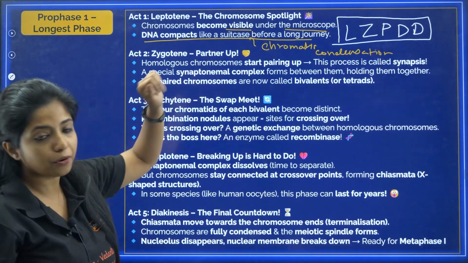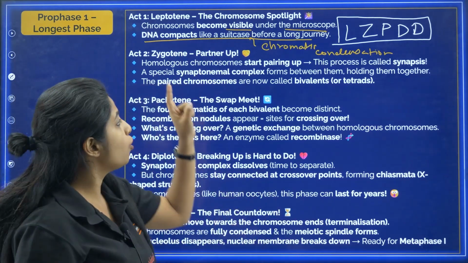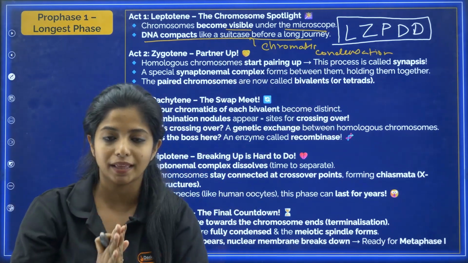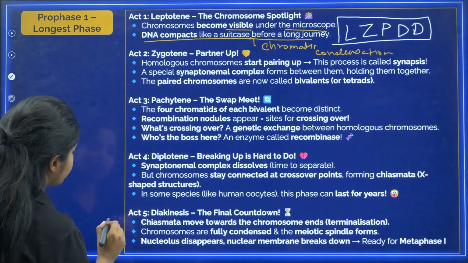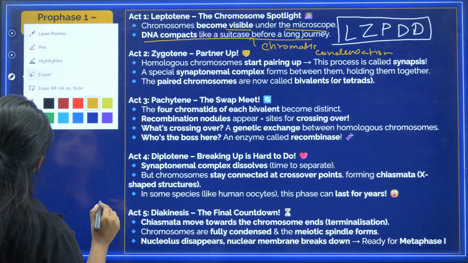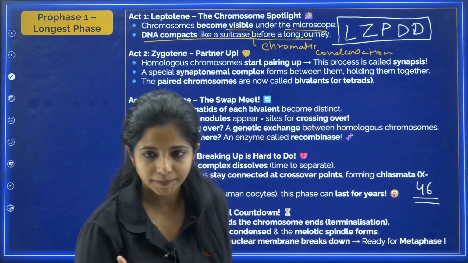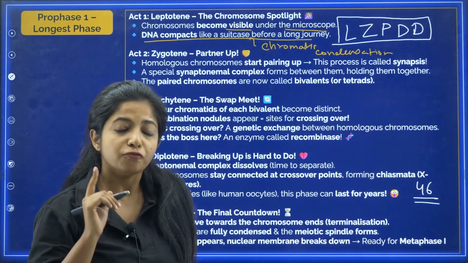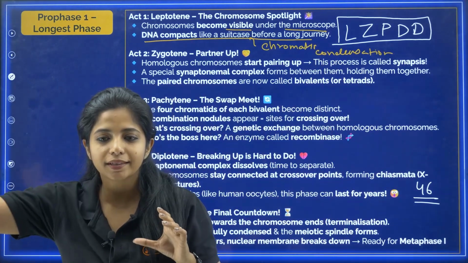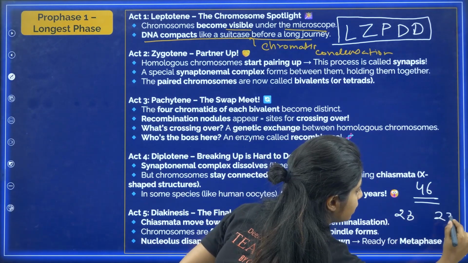Now you have zygotene. Zygotene is a stage where everything gets partnered up. Okay, so homologous chromosomes start pairing up. What do you mean by that, ma'am? So basically, we say we have 46 chromosomes. So we say, children, we have 46 chromosomes. Agreed? Cool. Now of those 46, 23 you receive from your papa, 23 you receive from your mama. Okay. So 23 each.